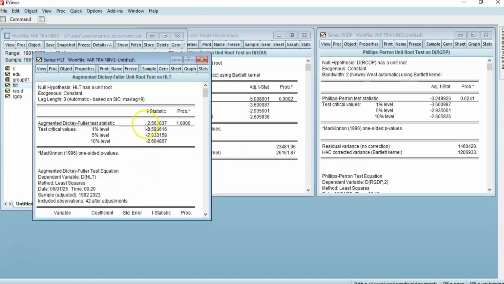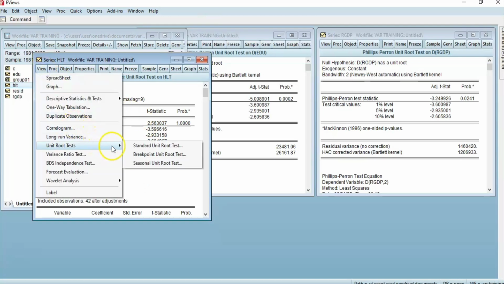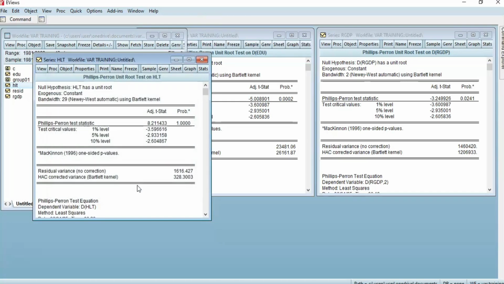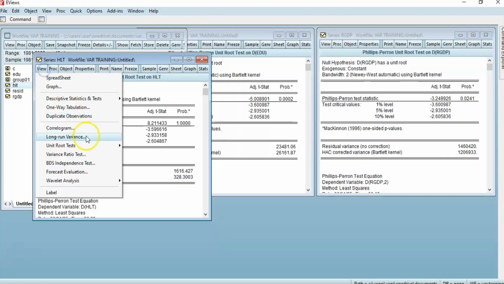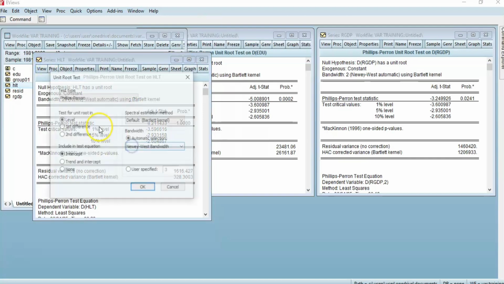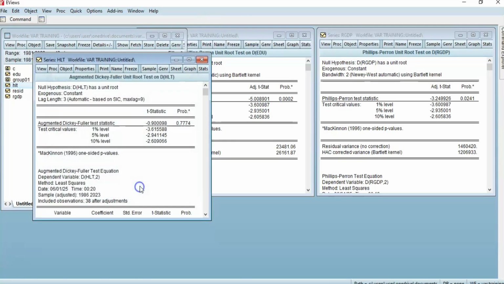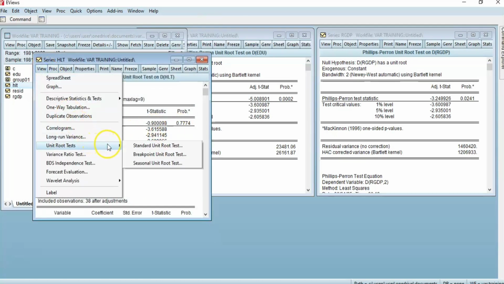Using the ADF framework, health spending is not stationary at level. Let us check that of Phillips-Perron. Also for Phillips-Perron, health expenditure is not stationary at level. Let us check ADF at first difference. Okay, it's not stationary at first difference using the ADF framework.